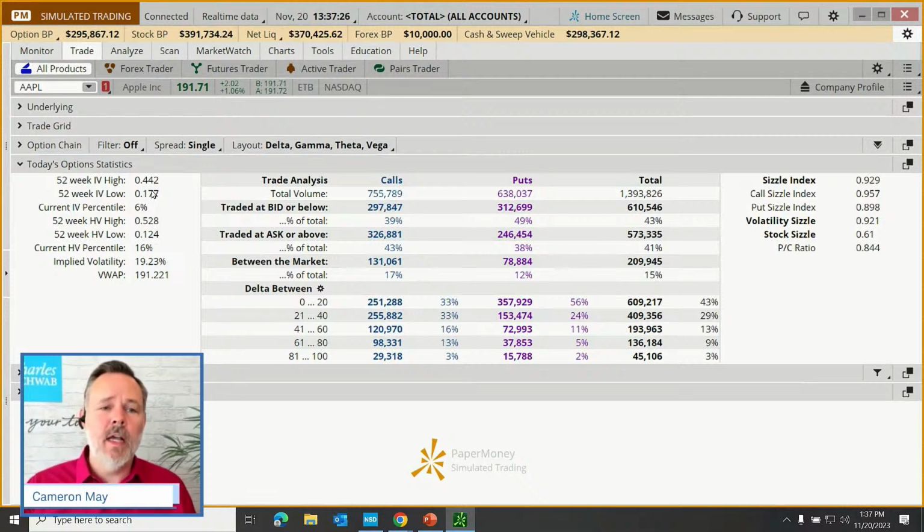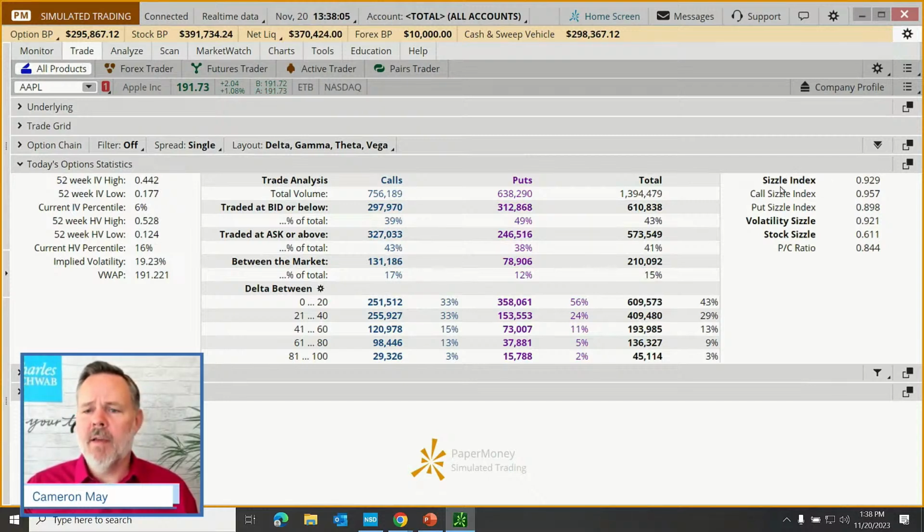So in other words, we're really close to the lowest we've been over the last 52 weeks. The way an options trader might interpret that is, these are pretty low priced options compared to the range over the last 52 weeks. Off to the right, we can also see trade information about the options on Apple. We can see how many calls and puts have traded today, how many traded at the bid, at the ask, or between the markets, and which deltas have been most popular today.